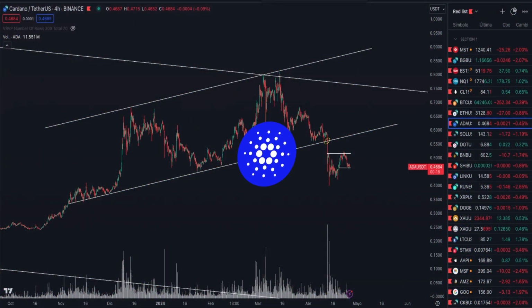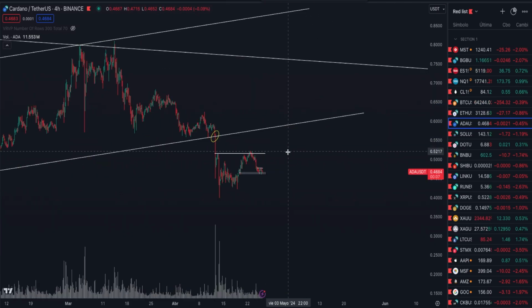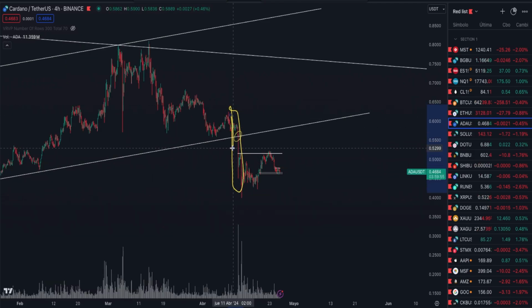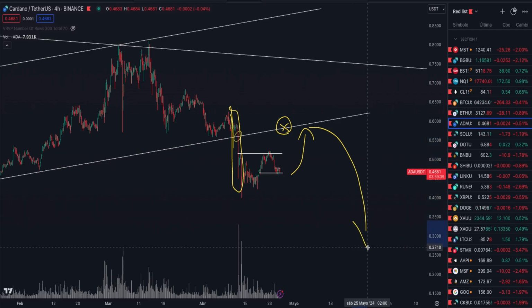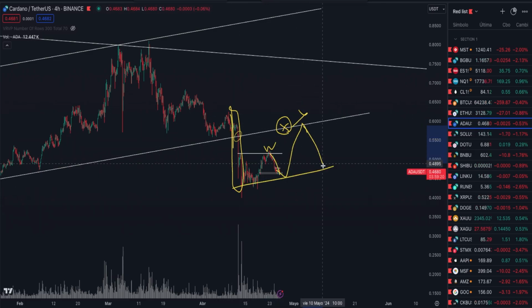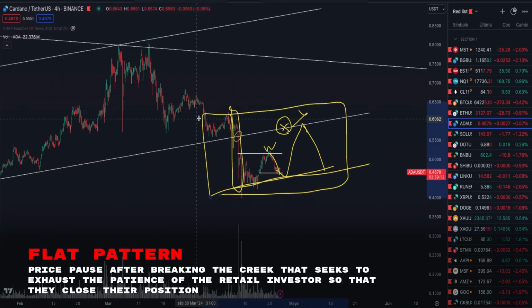Analyzing the Cardano chart, where we're already in the post-breakout of the macro bullish channel at this point, we notice that we might be forming a crick. I honestly wonder how it's possible that this breakout hasn't tested the origin of the breakout. But ultimately, all this would justify the idea that cryptos might have an upward move before seeking that continuation. In other words, and in this case, we could be talking perhaps about a simple corrective pattern where we have the W, and sooner rather than later, we go for a YOI whose intention is to complete a flat pattern. In other words, a redistribution referring to the most significant distribution to continue the decline.